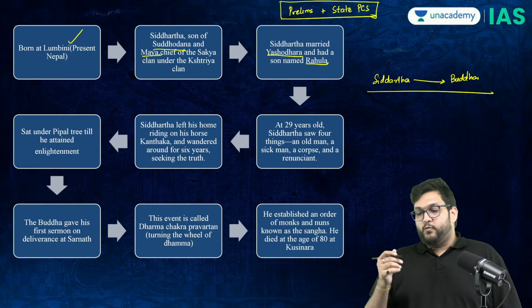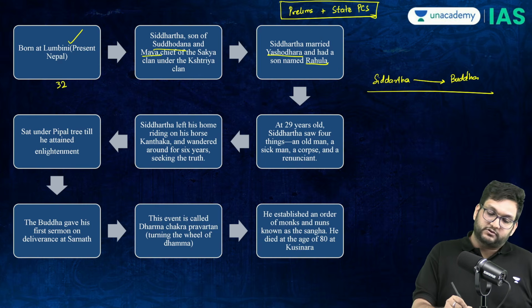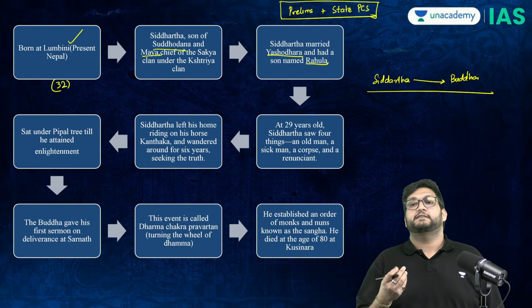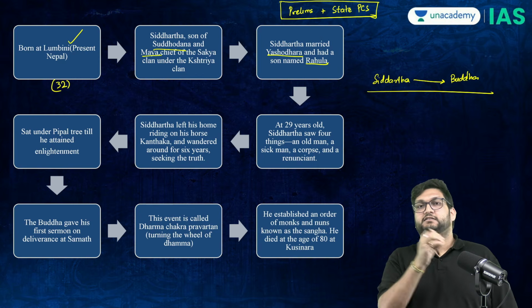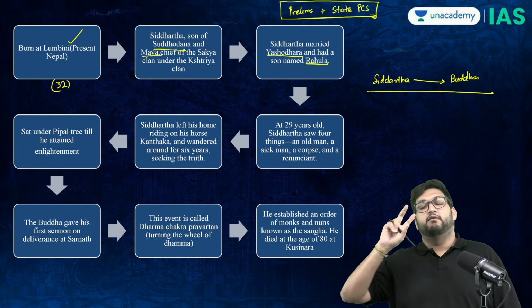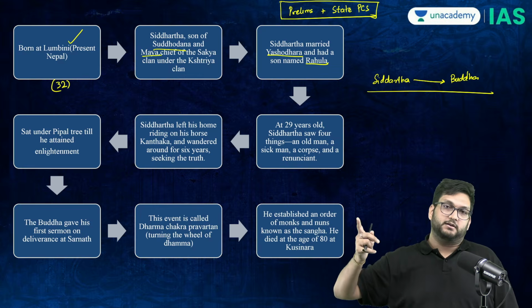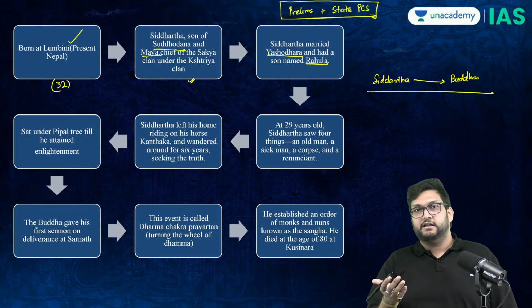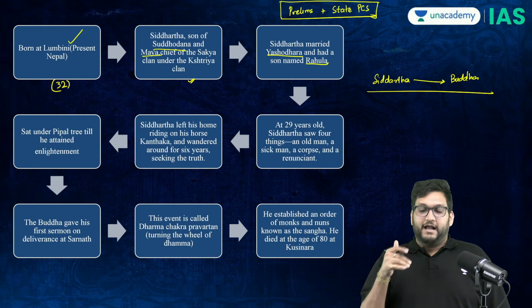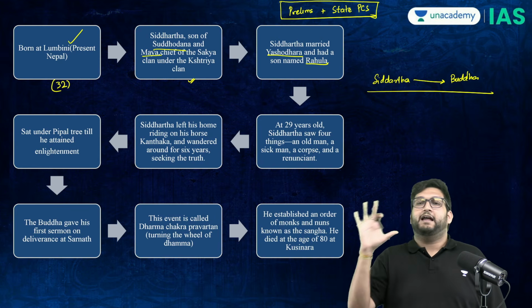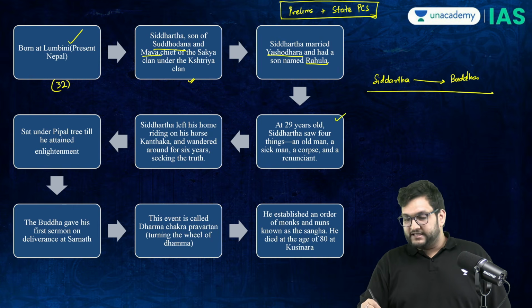Now, when he was born, he had 32 marks on his body, which a Brahmin saw and said that if there are these 32 marks, he can become a world renunciant or a world conqueror. Now, because his father is a Kshatriya, obviously he would like his son to be a world conqueror. And therefore, he will keep him in all happiness, all comfort, but still he was not happy.